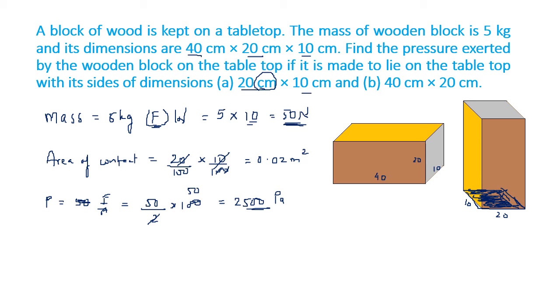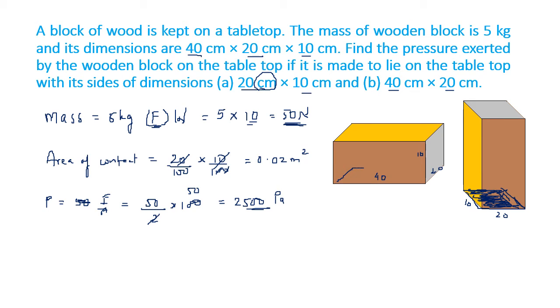Now this block is made to stand. Standing on which end? It is standing on the 40 by 20. So 40 by 20, and this height is 10.